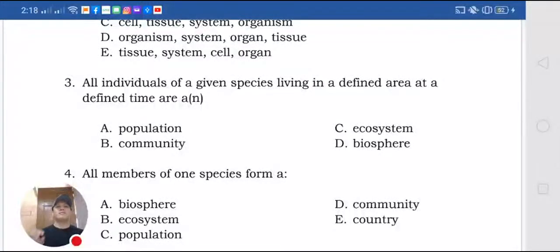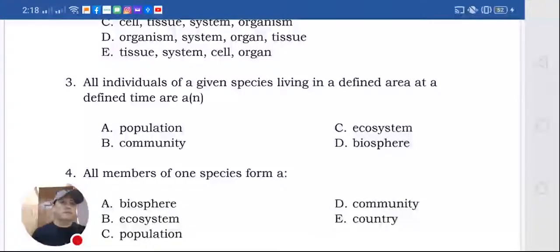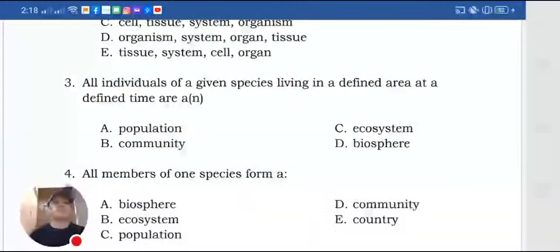So that is population, because a population is made of organisms of the same species. Okay, next one.